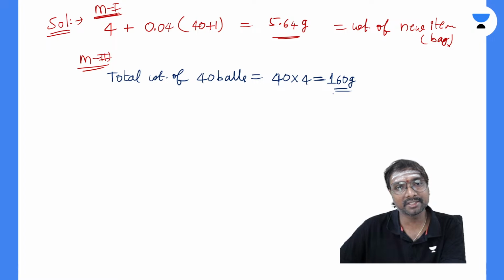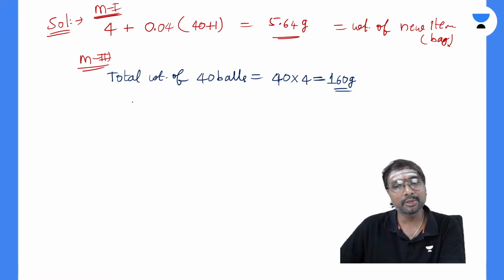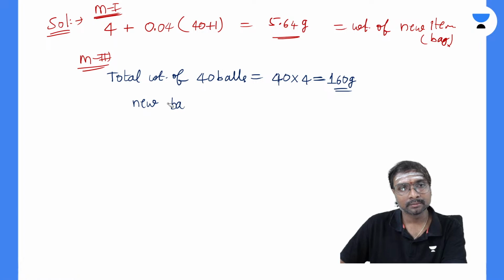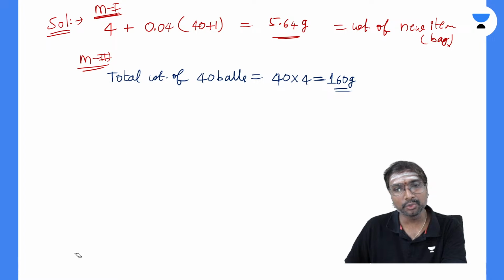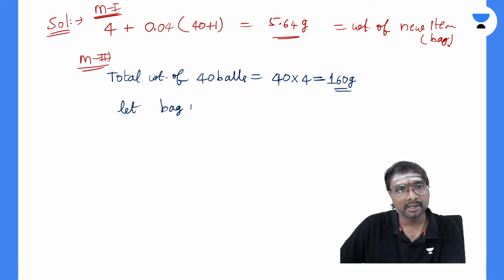Total weight of these 40 balls is this much, right? And the average weight is increased by which one? This is 0.04 grams now. So that is your new weight. This is the second method, you need not remember any formula, right? That is just normal, logical thinking only, na? So here if you just observe, let the bag weight be this x, you can say.